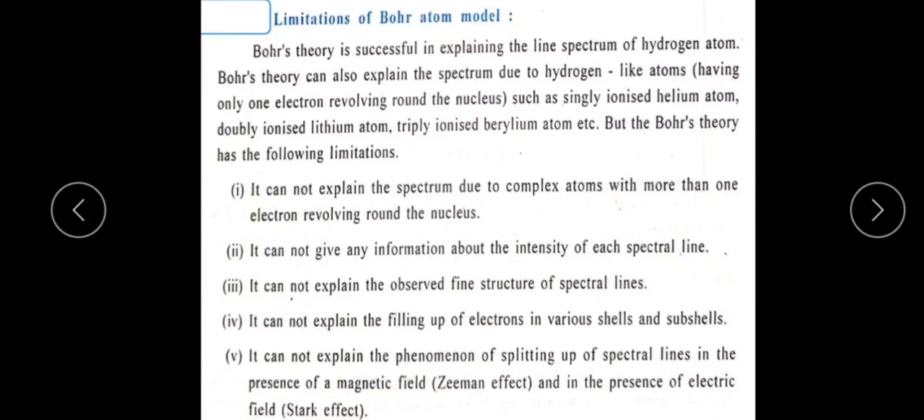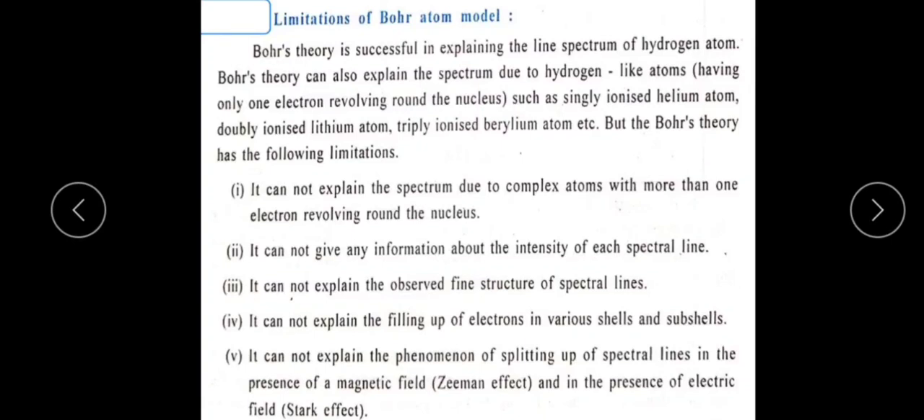Some limitations are given below. The first one is that it cannot explain the spectrum due to complex atoms. Bohr's theory successfully explains the spectrum of hydrogen and hydrogen-like atoms only, and it does not explain complex atoms with more than one electron revolving around the nucleus. So this is the first limitation.